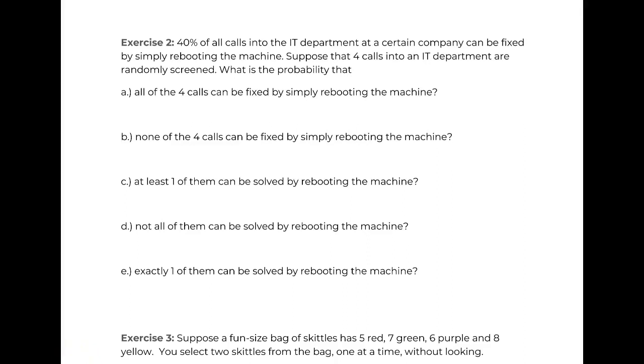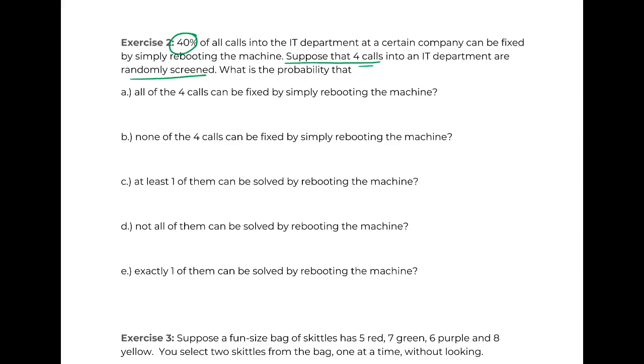So exercise 2 looks a little bit different than the first one. Instead of being given a certain number of things and told how many are in a category, like damaged, we're told that 40% of all calls into a department can be fixed by rebooting the machine. We still have that sampling piece because we're told that suppose 4 calls are randomly screened. So there's our sampling.